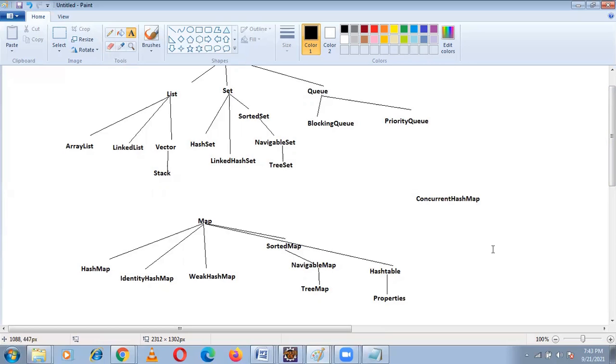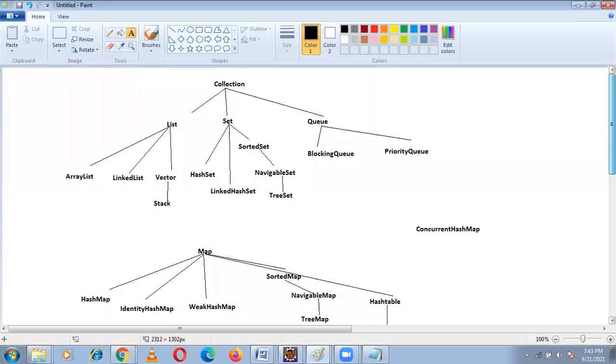Why? Because in an interview, everybody asks what is the difference between HashMap and ConcurrentHashMap. Why we use HashMap, where we use HashMap, and where we use ConcurrentHashMap. What are the advantages of this ConcurrentHashMap? ConcurrentHashMap will be used in a multi-threading environment. We are going to discuss that also. This is very, very important.